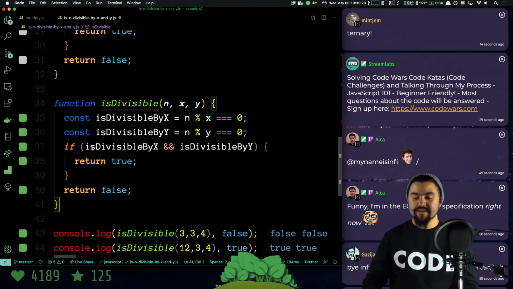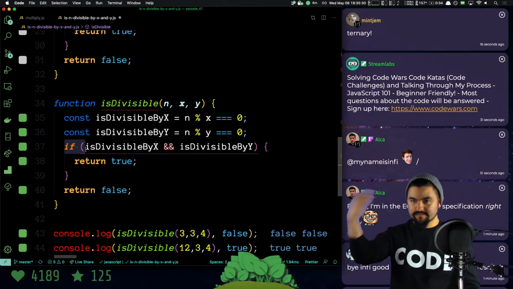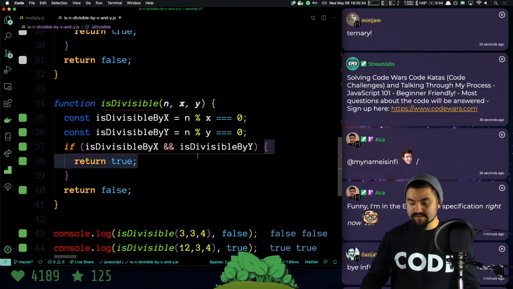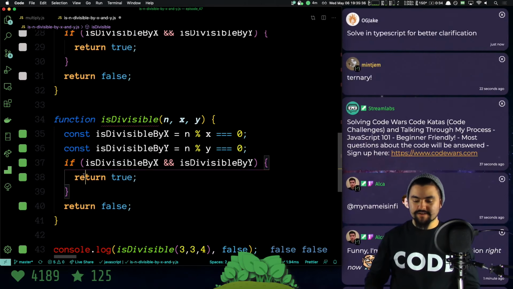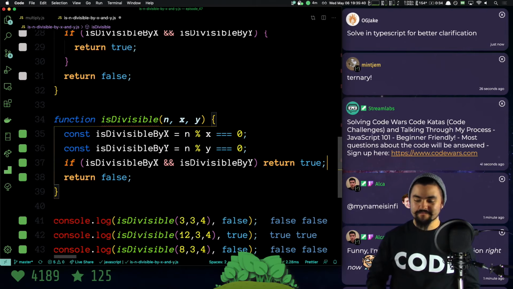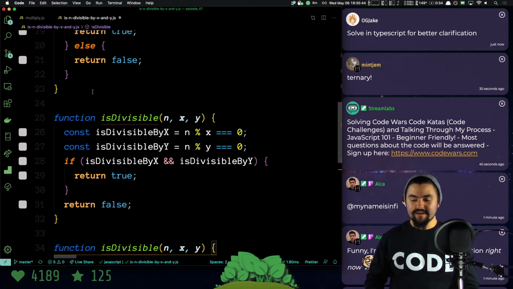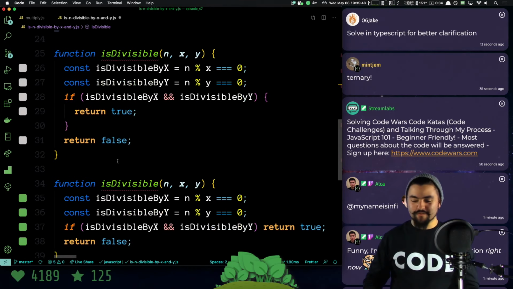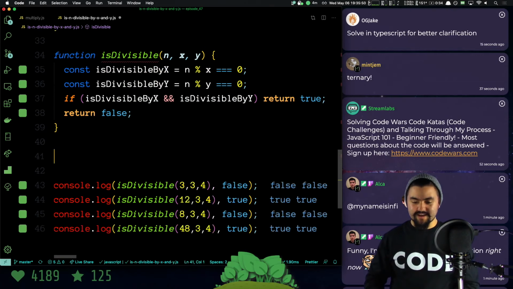do this. So an if statement is a very verbose way of saying if this condition, run the code inside of the curly braces. I mean, technically, before I get too far, I'll show you that you don't actually need the curly braces here because it is just one line. So you could write it like this. We could have also written the if-else statement. Solve in TypeScript for more clarification. I could try.